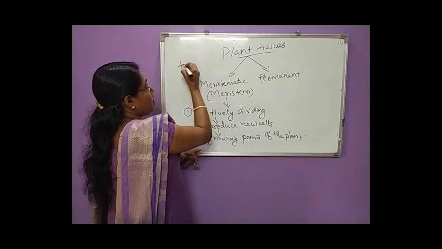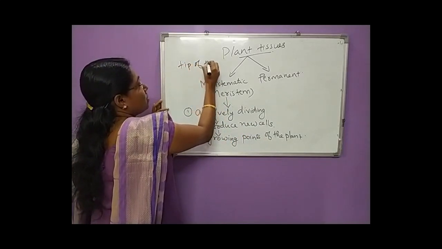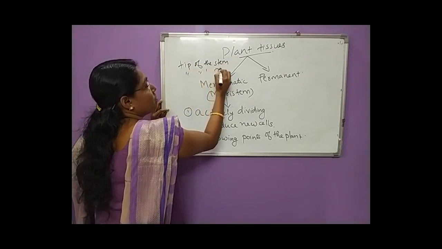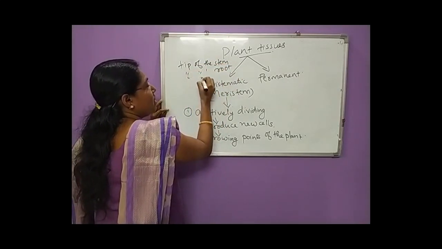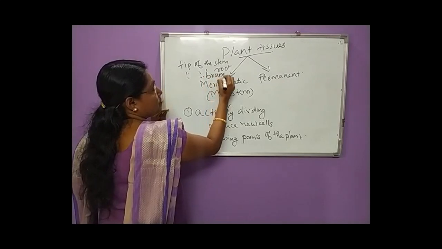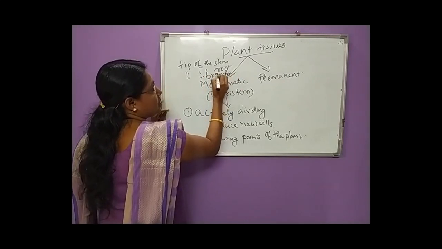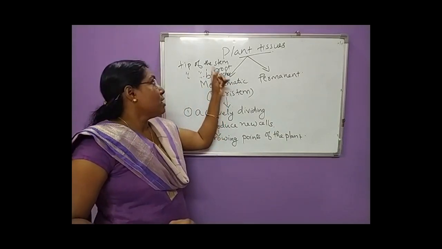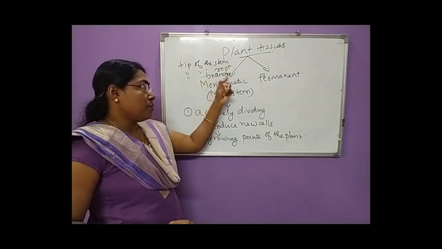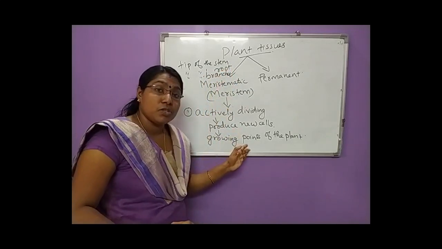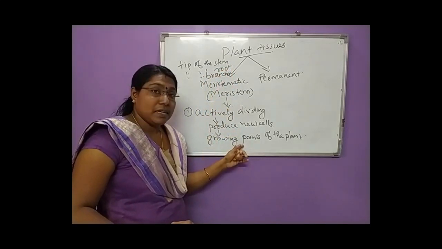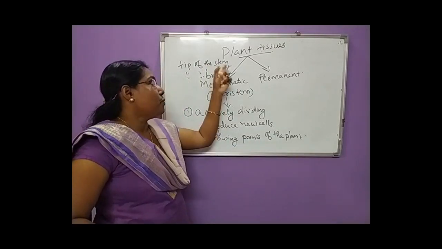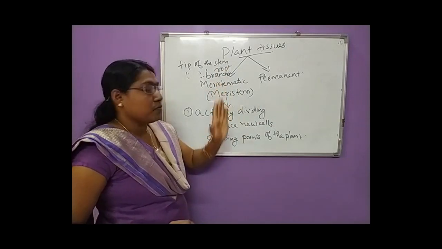Tip of the stem, then tip of the root, then tip of the branches. These meristematic tissues are a group of cells seen at the growing parts of the plant, such as the tip of the stem, tip of the root and tip of the branches.